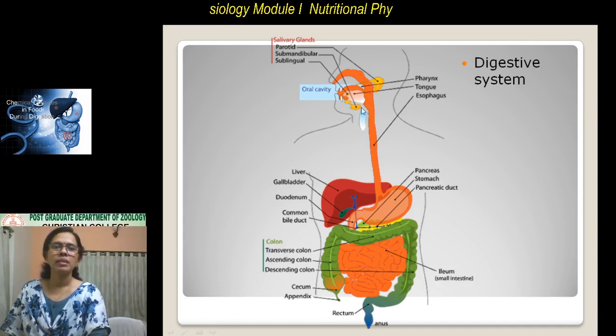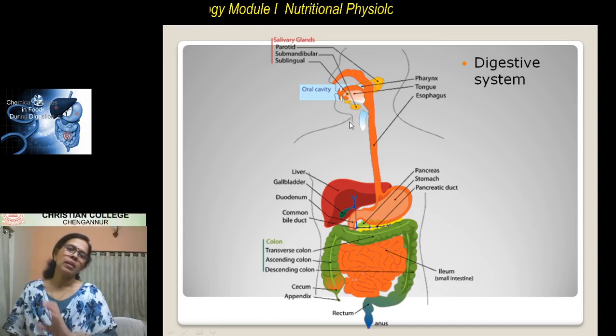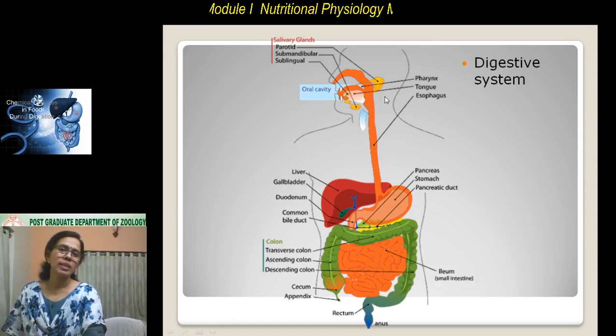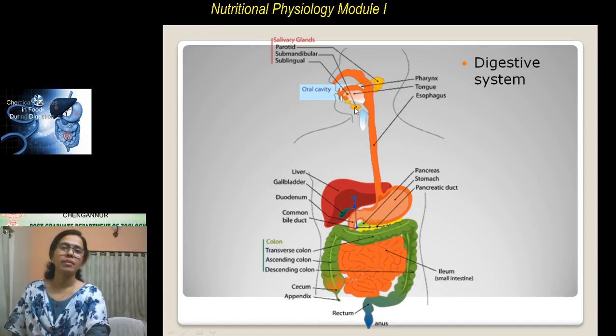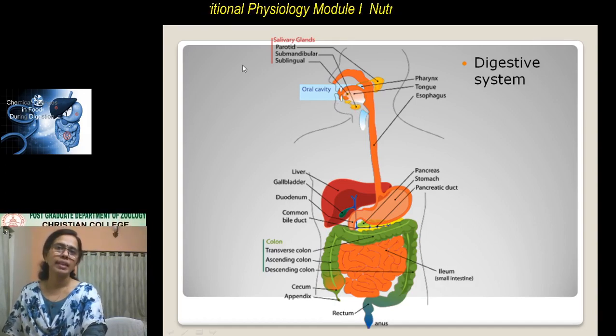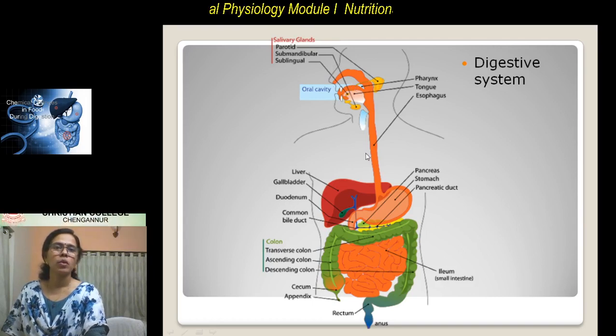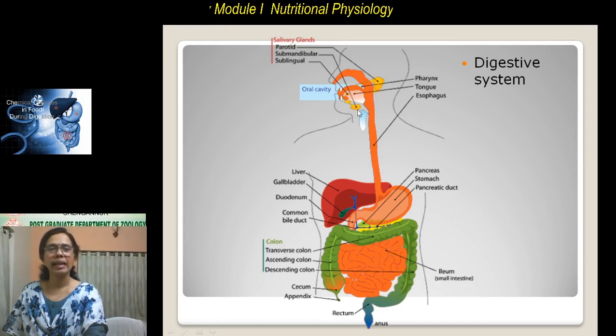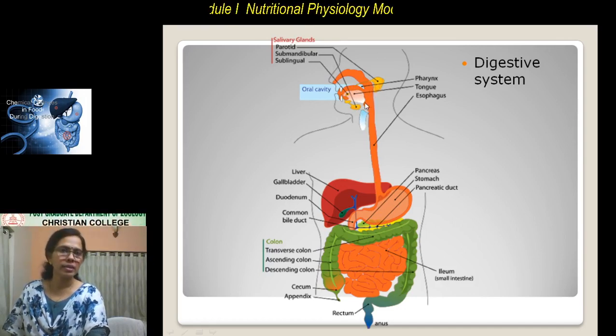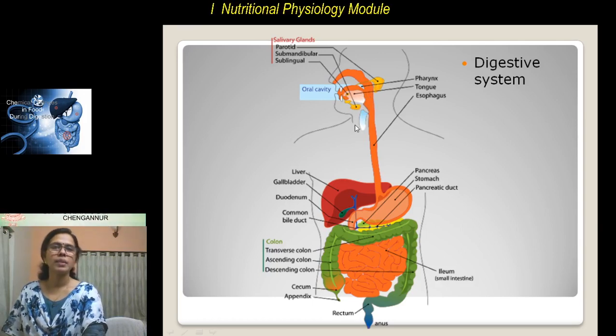So here inside the buccal cavity, the food gets mixed with saliva. The saliva is secreted by the salivary glands. The digestive system not only includes this duct, but it also includes the various glands which secrete the digestive juice, which helps in the chemical digestion of the food.